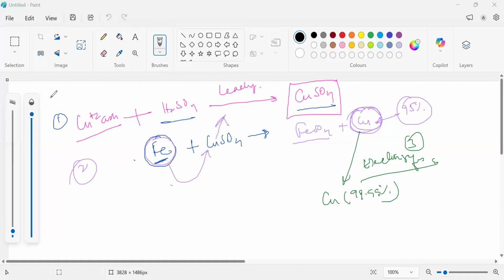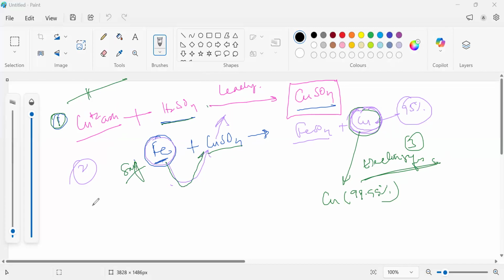So what we do, we take phytomining. In phytomining, we grow plants in the low-grade ores. After that, we cut the plants and convert them into ash. We take the ash containing copper and dissolve it in H2SO4. This is the same step that will come in bioleaching also. We get copper sulfate solution, leaching happening. We take the copper sulfate solution and do a displacement reaction, adding scrap iron. This is very important, scrap. We get FeSO4 plus copper. Copper is not 100% pure, so in order to make pure copper, we use electrolysis.